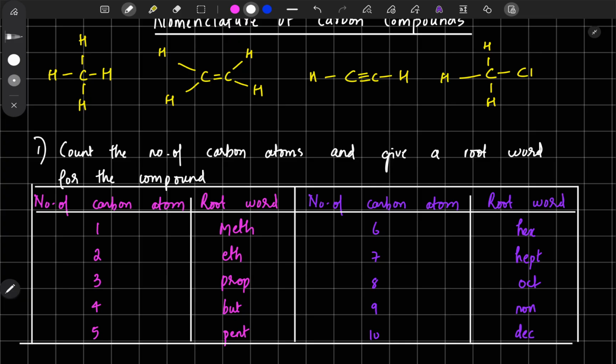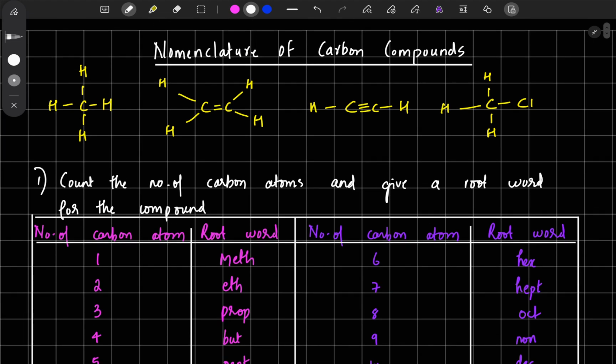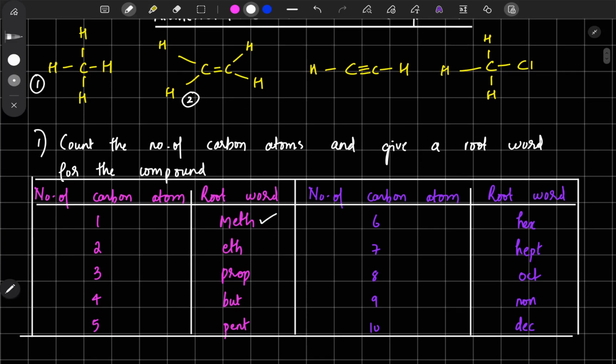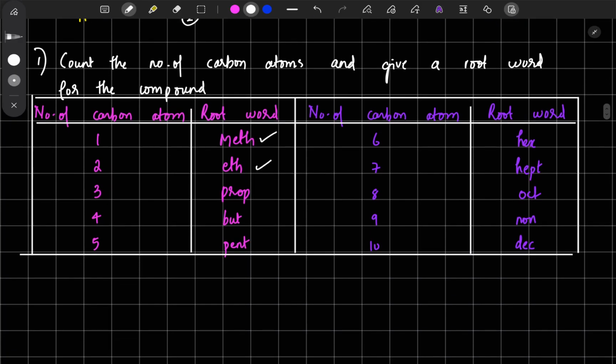With this knowledge itself we can write the root word of some of the compounds. Look at the first compound. Here there is only one carbon atom, so its root word will be meth. This is the second compound, so its root word will be eth. After studying the second and third rule, we will be easily able to write the name of all these compounds. So now listen to the second rule.